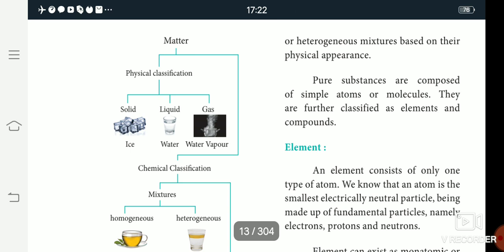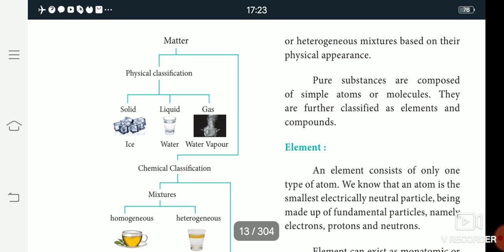Then the chemical classification. The chemical classification is further of two types: one is mixture and another one is pure substance. The mixture is homogeneous or heterogeneous. So what is homogeneous? Homo means same. This same type of mixture is soluble. For example, water and salt, and water and sugar. The salt and sugar are completely soluble in water. This mixture is called a homogeneous mixture.